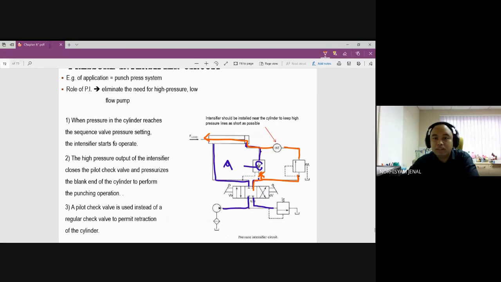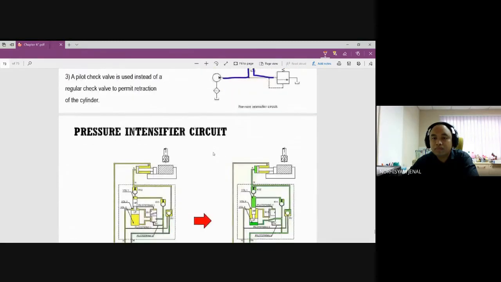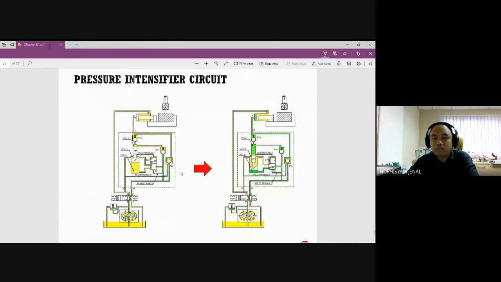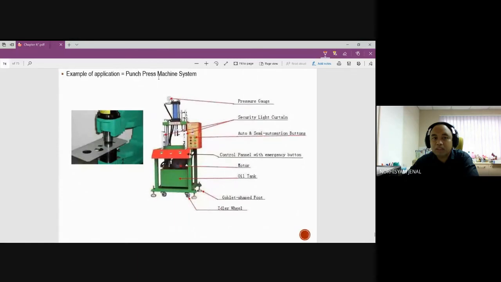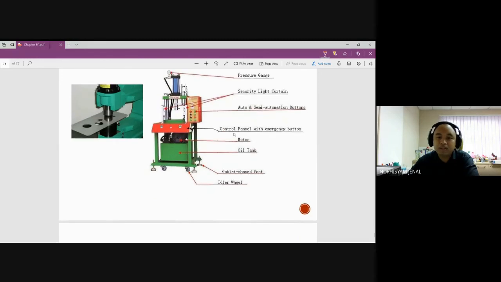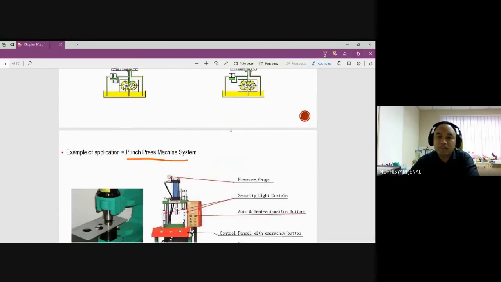Alright, so I guess that's about it. This is one example of it. And this is the example of a punch press machine system. We have a pressure gauge, security light curtain, and auto semi-automation button. So this is an example where we have to use a punch press machine system. Well, that will be the end of chapter 6.